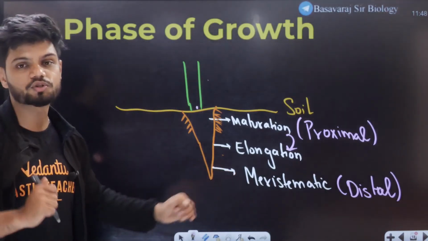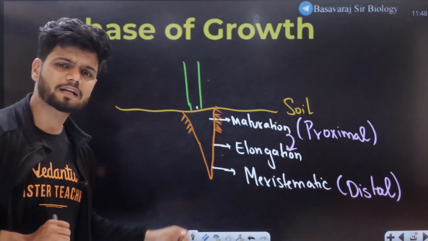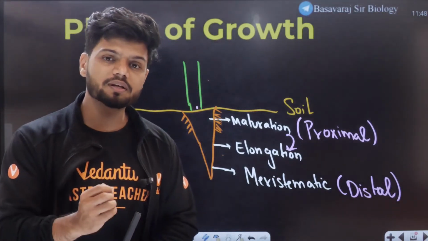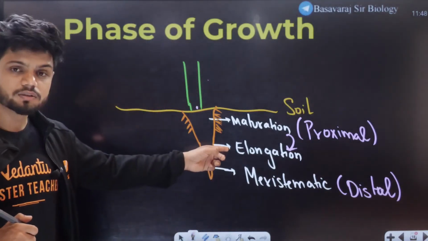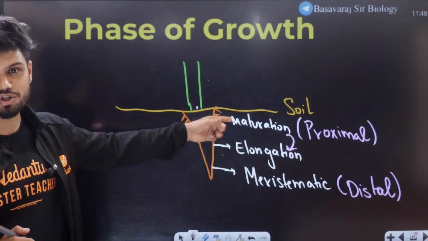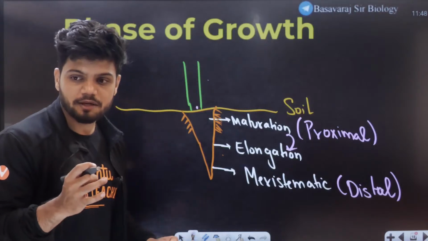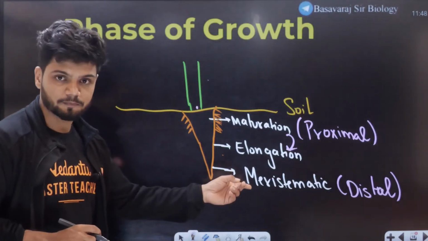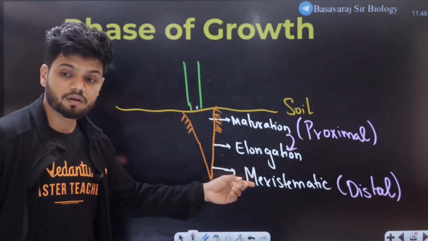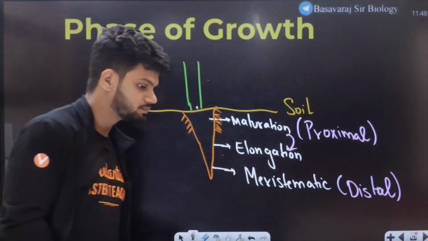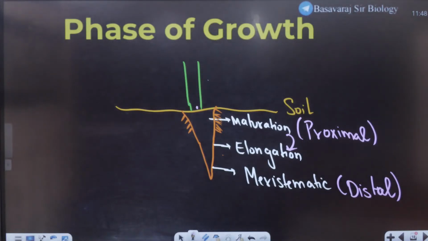One more question I'll ask you. With respect to elongation, tell me which one is the proximal region? Anyone? With respect to elongation, the proximal region is going to be maturation. Last question, I'll ask you one more. Listen to me. With respect to the meristematic region, tell me the proximal region. Tell me the proximal region here, proximal to meristematic. Last question. Tell me the proximal region with respect to meristematic.